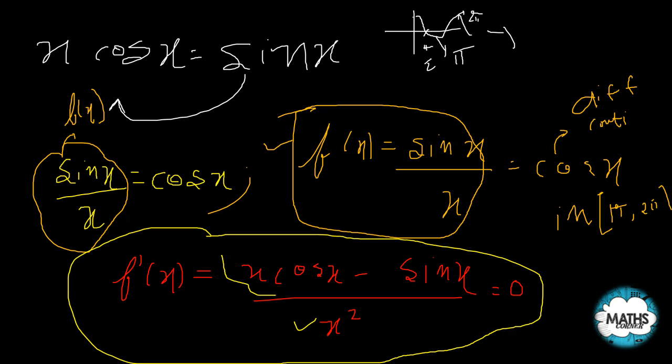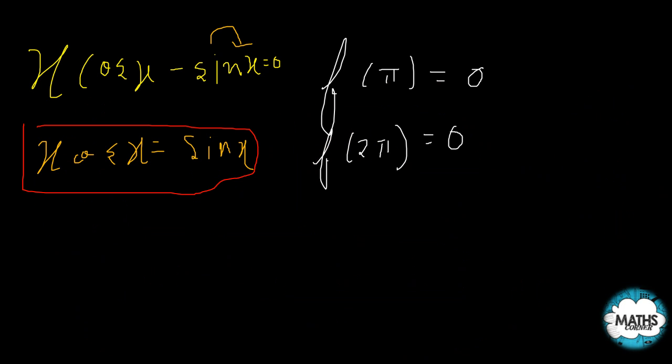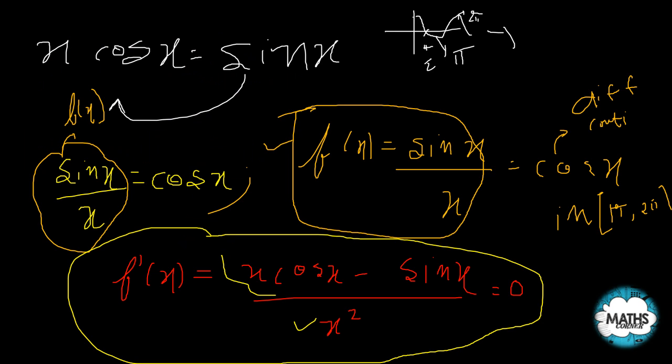Now, with continuity in pi to 2 pi, let me also take the extreme values. If the extreme values are equal, then I can apply the theorem. If I check f of pi, I get 0, and f of 2 pi is also 0. So I can apply Rolle's theorem here very easily. Now if Rolle's theorem is applicable, then f dash x equal to 0 must have a root in the interval I chose, pi to 2 pi. This is my f dash x.